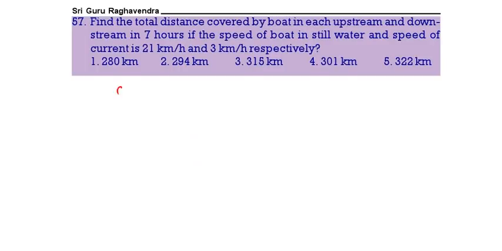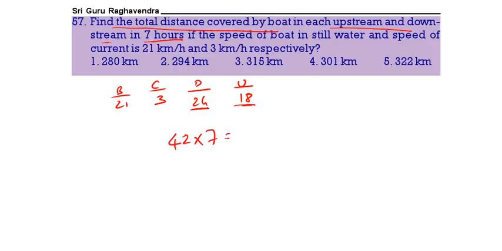So boat speed 21, current speed 3. So downstream will be 24, upstream will be 18. These are the speeds. Now find the total distance covered by the boat each in upstream and downstream. Downstream 24, upstream 18, total 42 and 7 hours. So 42 into 7, that is 294 kilometers. 2 is the correct answer.